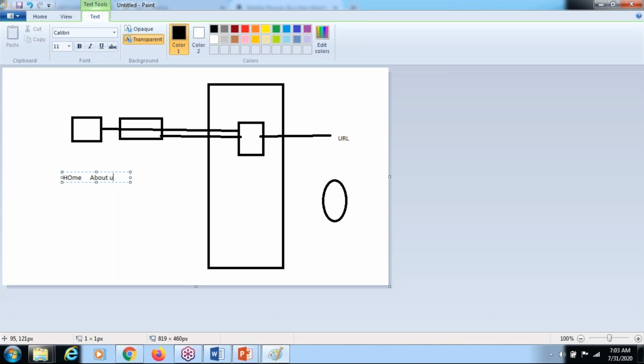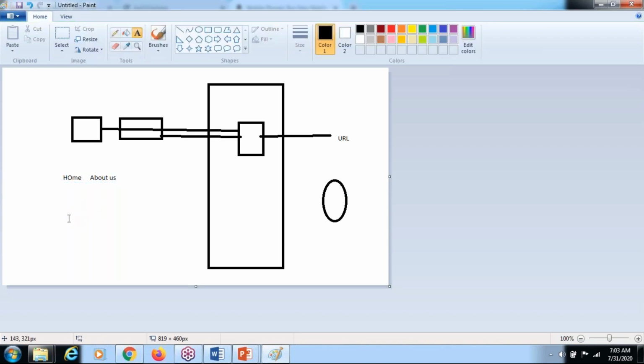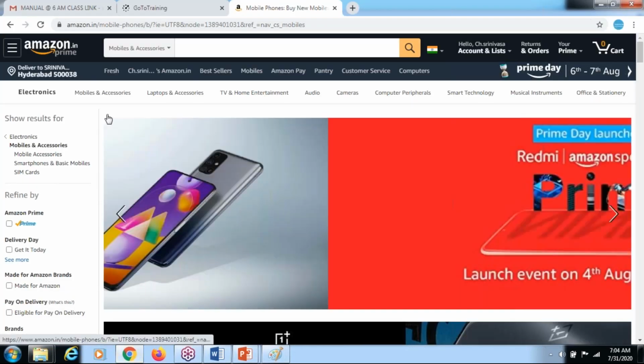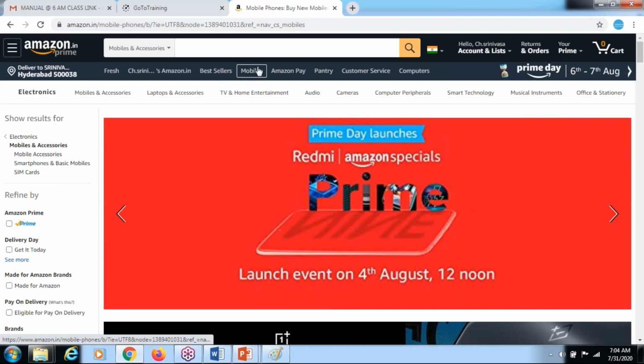Now the tester can easily test these two pages. What does integration testing mean? While I'm combining the two modules, home and about us, as a tester I need to check whether these two modules are communicating properly or not. Suppose in the Amazon site, you are the developer of best sellers and I am the developer of mobiles.